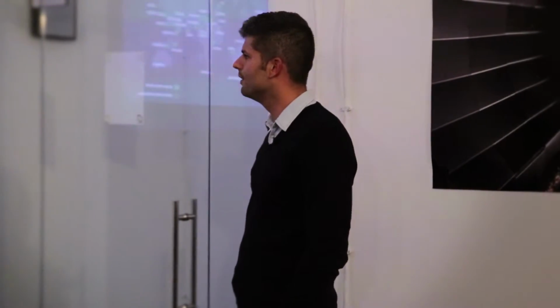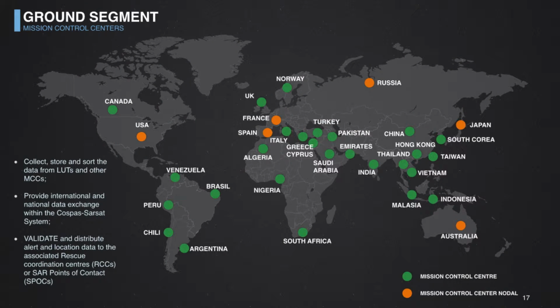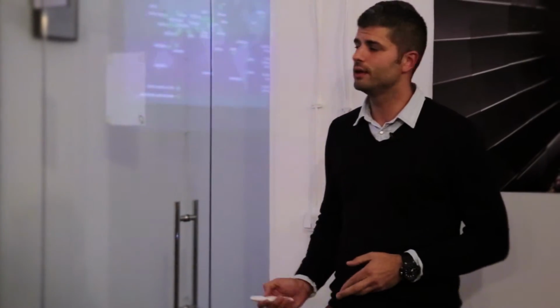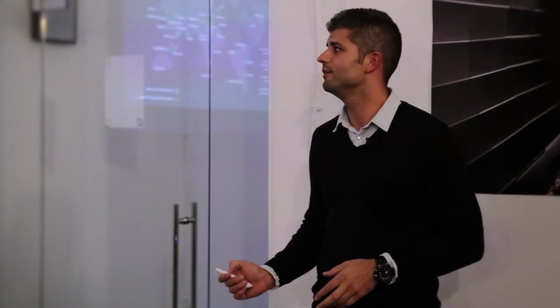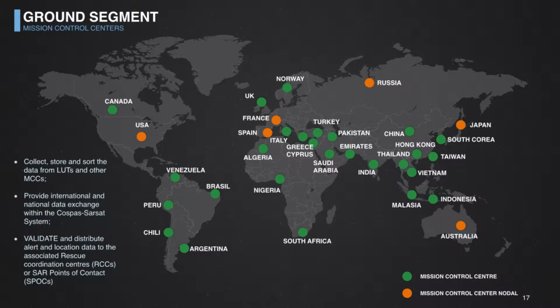In terms of mission control centers, right now we have nearly 43 spread around the world. They are in charge of collecting and storing the data from their MEOLATs, their local user terminals, and they also exchange data among themselves, because one beacon can be located in Nigeria but be seen only by a ground station in France.